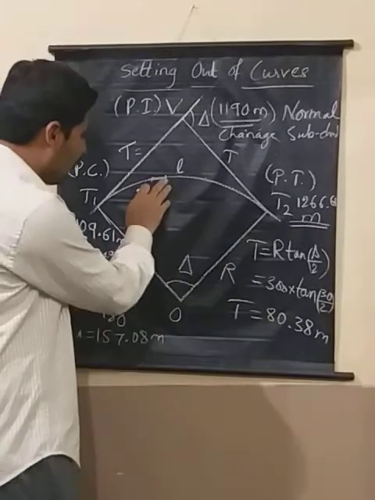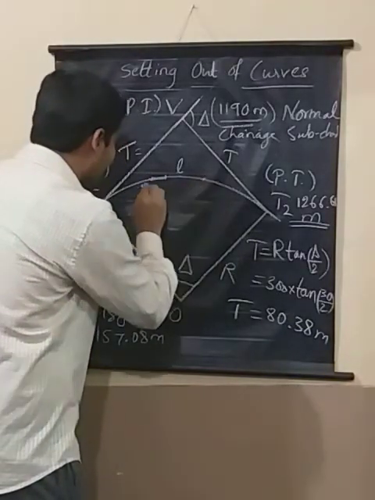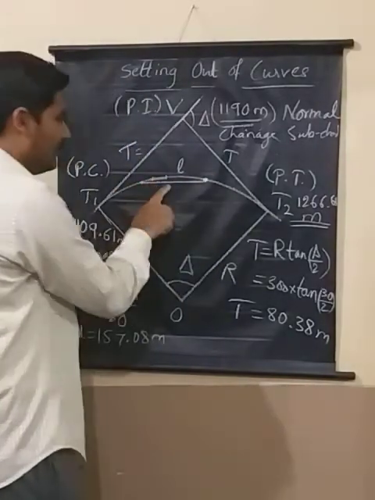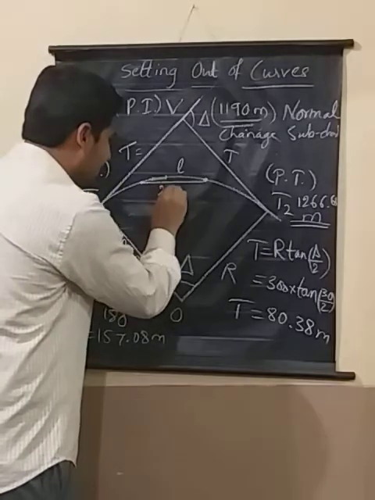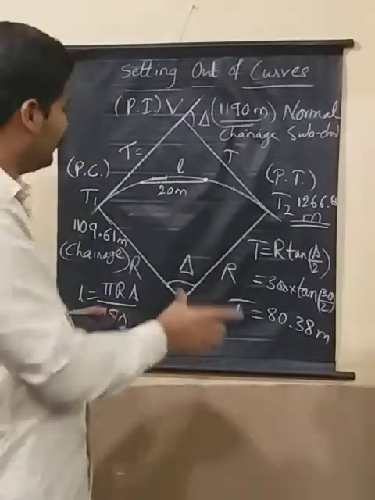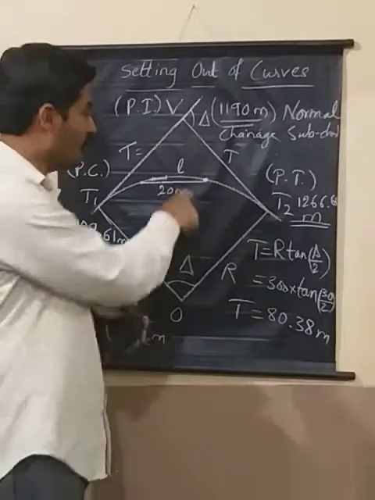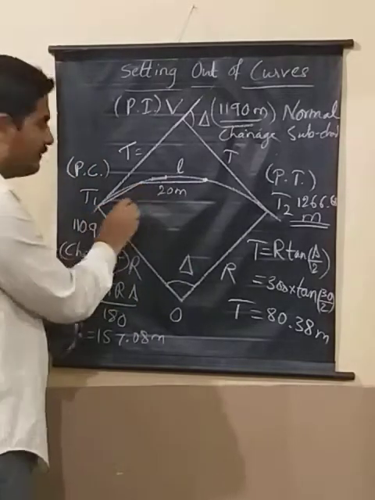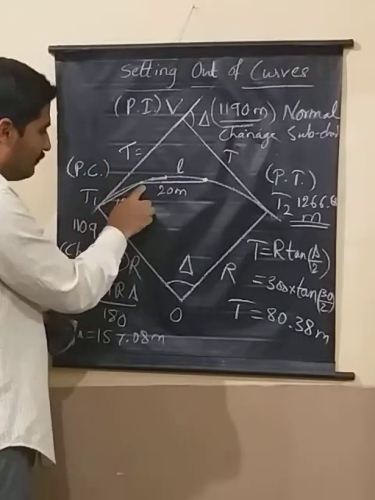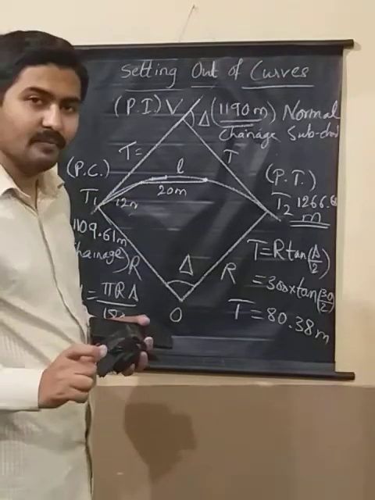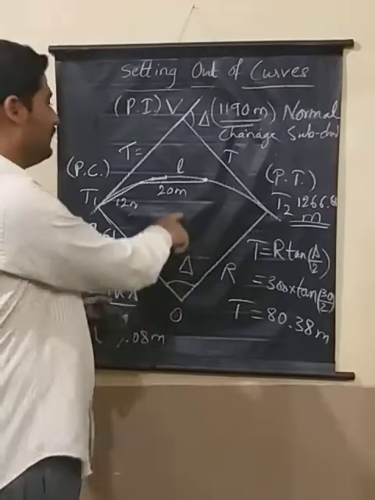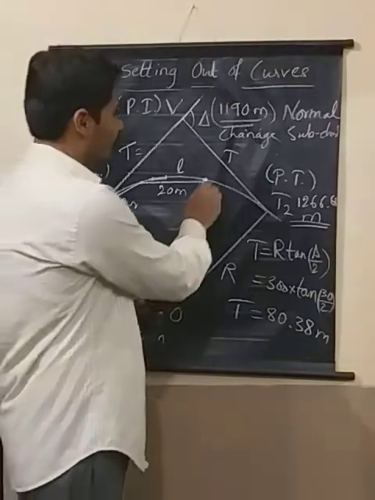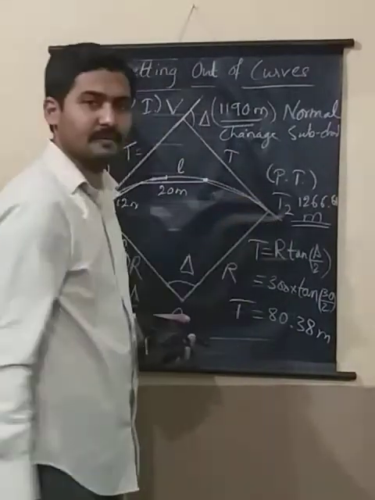To show you the chord correctly, this is one point, and this is another point on the curve. This is a chord. If I am using a 20 meter chain and the length of this chord is 20 meter, then it is called a normal chord, right? And any chord lesser than this length, for example 12 meter, from here to T1, is one chord. If that chord length is less than one full chain, then it can be called a subchord. Clear? Then one more full chord and then maybe a subchord, isn't it?